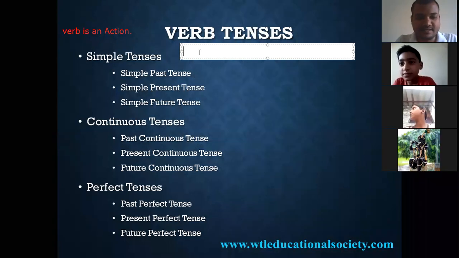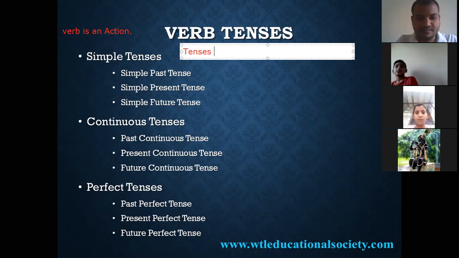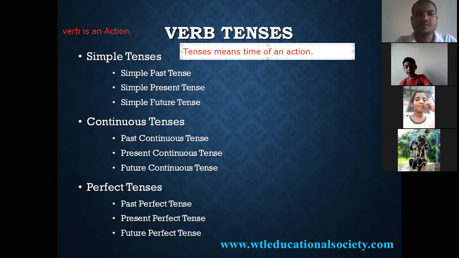So tenses means time of an action. Tenses means time of an action.